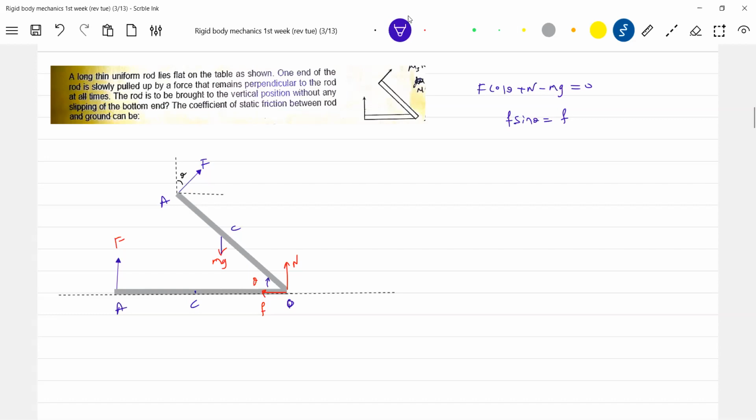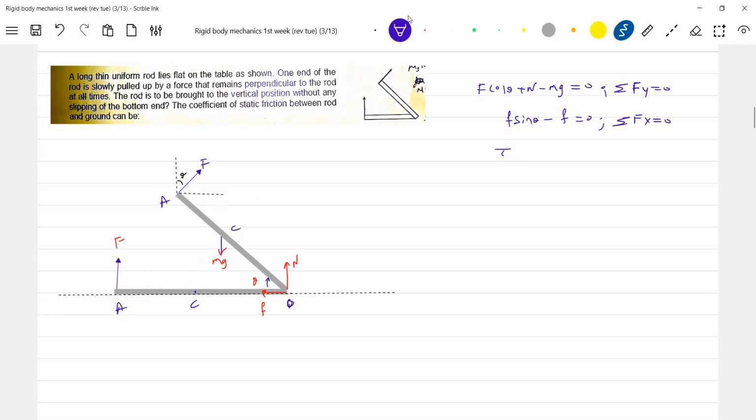This is the net force along the y-axis, 0. It's the moment of equilibrium. So when at an angle theta, I am discussing about this, it is moving slowly. It's not going to accelerate. That's why I'm able to write it. If something accelerates, then we cannot write it. Slowly I'm moving, so still I can equate the net force along x and along y to 0.